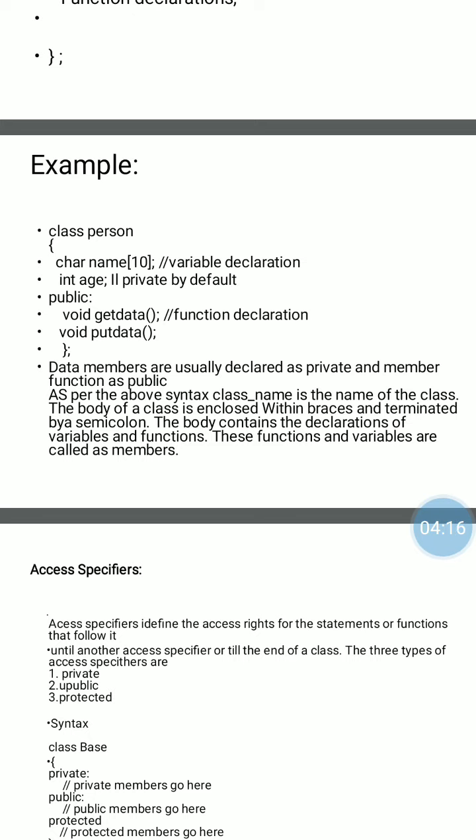If we do not externally specify private, public or protected, then by default class members are private. Here name and age are both private data members of the class.